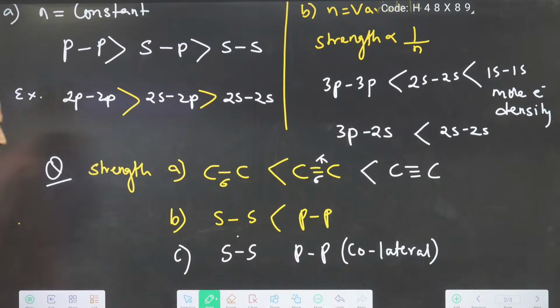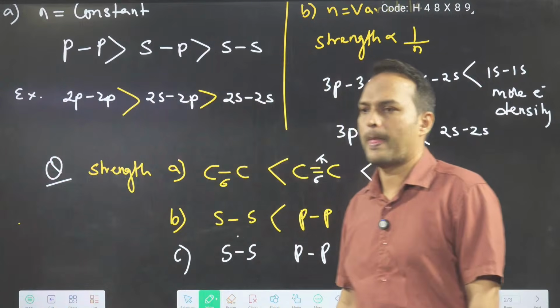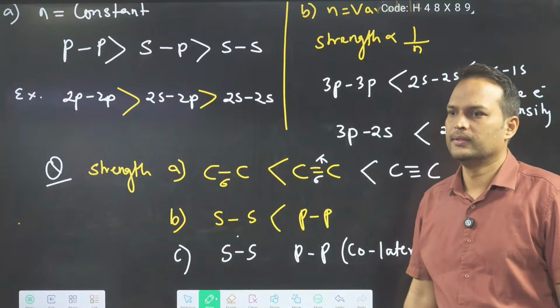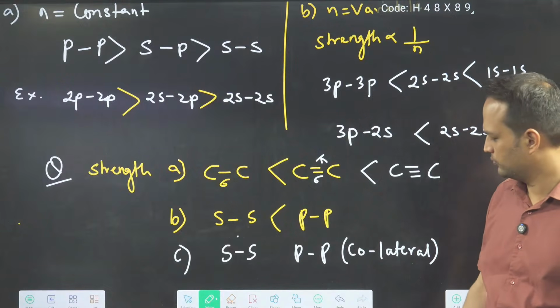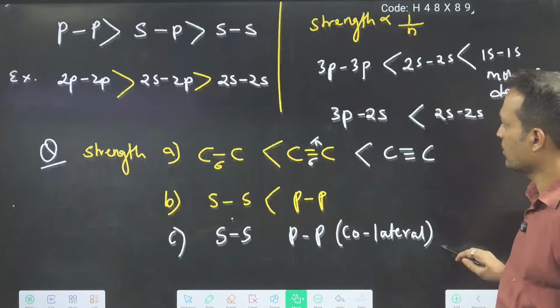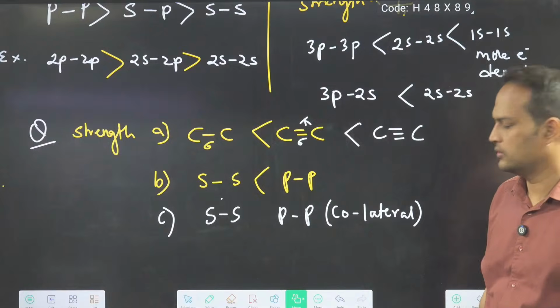Now you tell me which overlapping is stronger. Everyone should try to answer. Which overlapping is stronger?